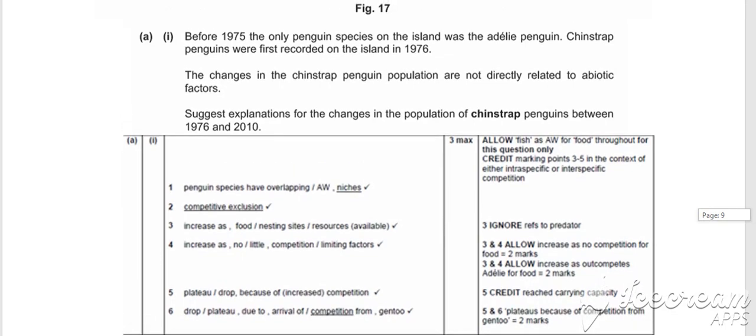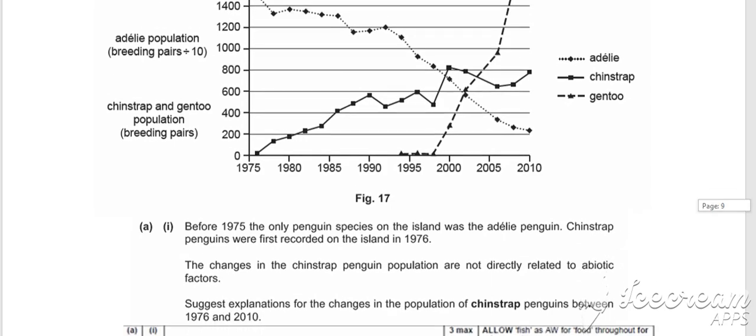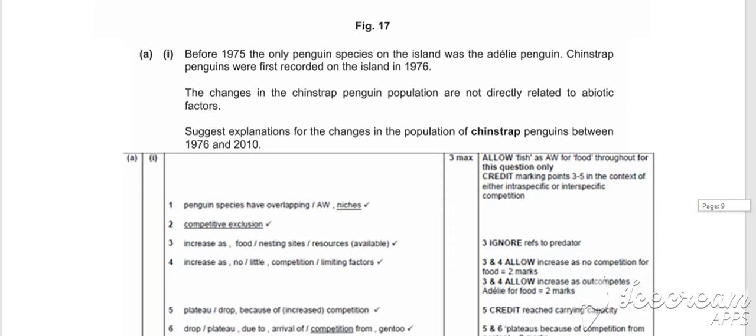which is going to cause competition, because we can see on our graph that although the Adelie penguin starts to decrease, after 1995 we can see that there is an increase in the Gentoo population of penguin. So therefore, as these penguins are increasing, there is a dip in the population of the Adelie penguin, and also after 2000 you see a dip as the number of Gentoo penguins increases. So therefore they have increased competition between those 2 species.